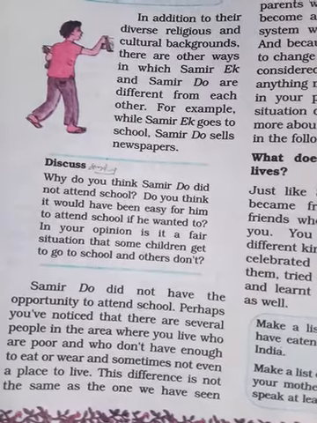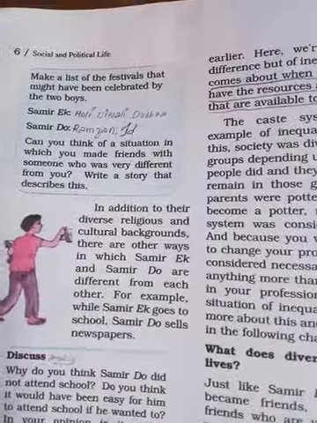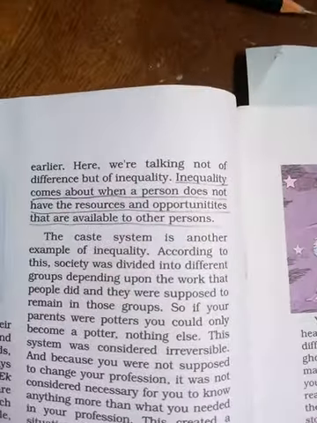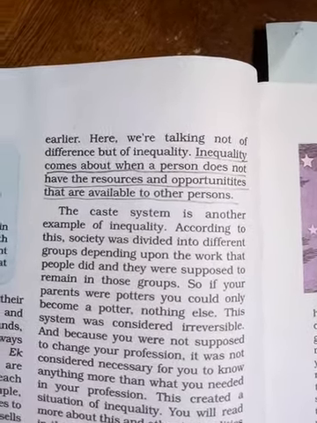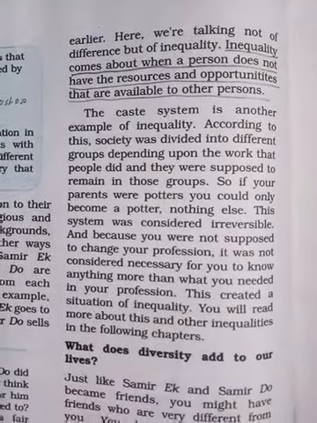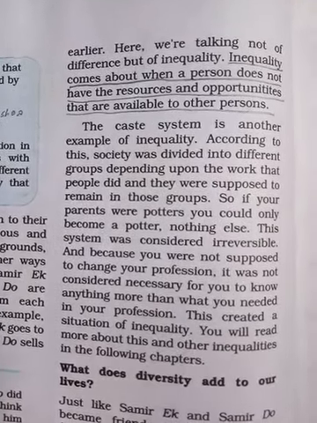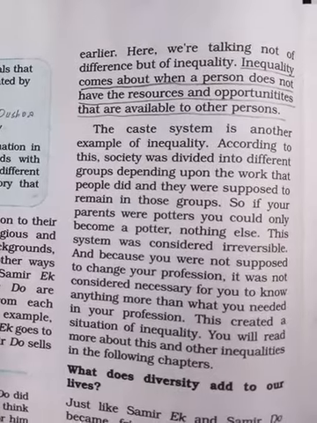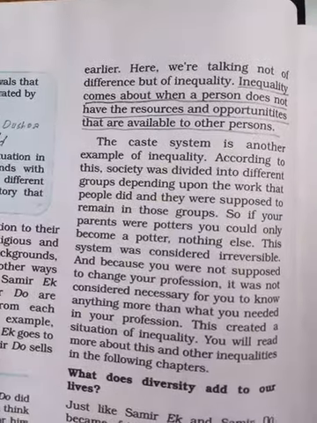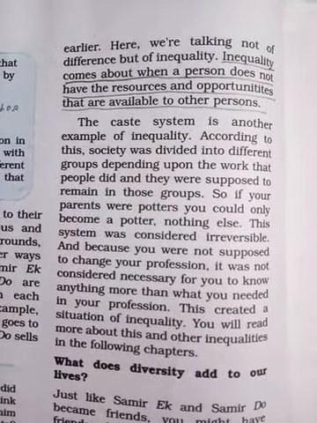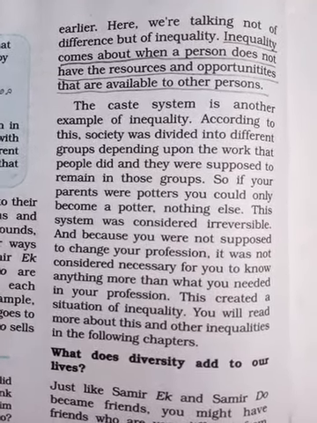And both belong to different communities, and this makes poor and rich, this makes inequalities. Why? Because one has rich resources and another has fewer resources, or you can say poor resources. The caste system is another example of inequality. That means they belong to different castes. One belongs to the Hindu caste and another belongs to the Muslim caste, and that also makes inequalities. According to society, groups were different, depending upon the work. Look here, we will see that.